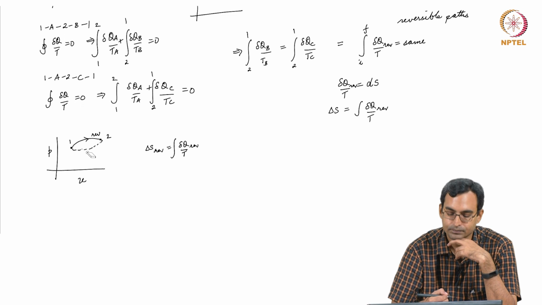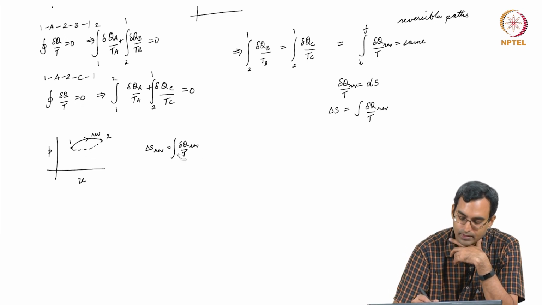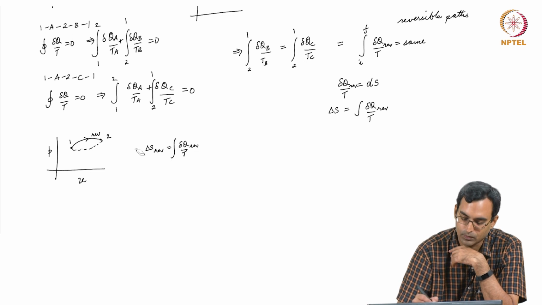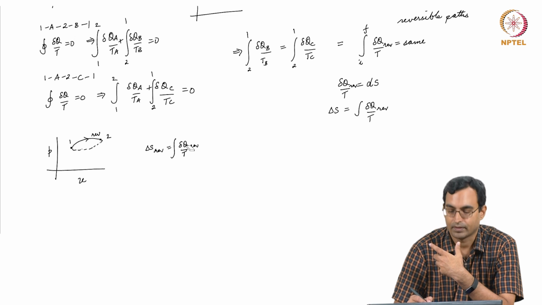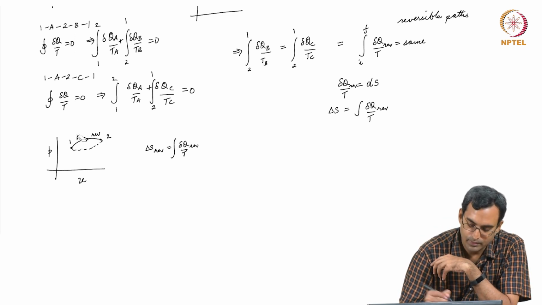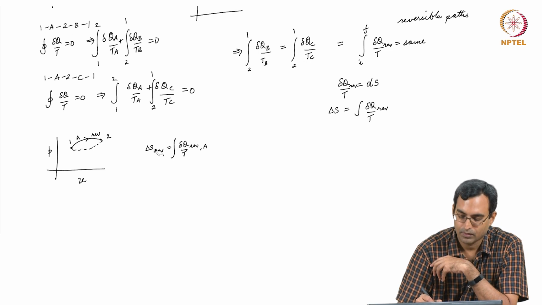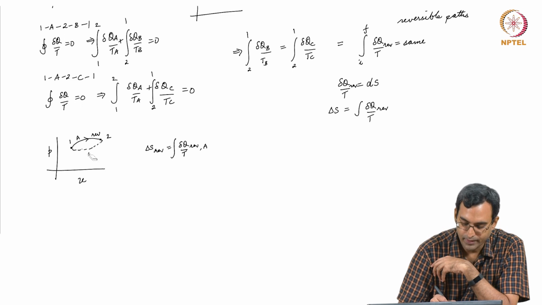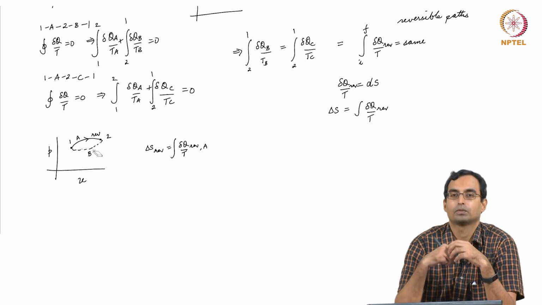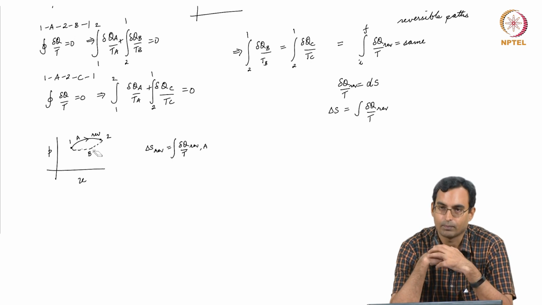But if I go from this point 1 to 2, I cannot use this formula on the path 1 to 2. Over here this del q requires a path, because it is a path function. So, this is along this path A, for example. For finding out between this 1 and 2 on A, I can find out. If I want to find out on this path B, I do not know del q on path B, because I do not know the path B. So, I cannot use this formula.